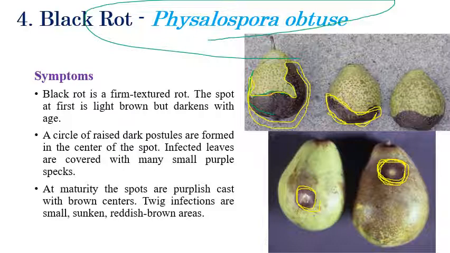So these are the major symptoms on fruits, and the same type of symptoms we can also see in twigs. In twigs we can see sunken or red color spots. In fruits we can see pink color, brown color, or reddish brown color spots with a white center, which later extend and cover and are completely converted into black rotting on the fruit.